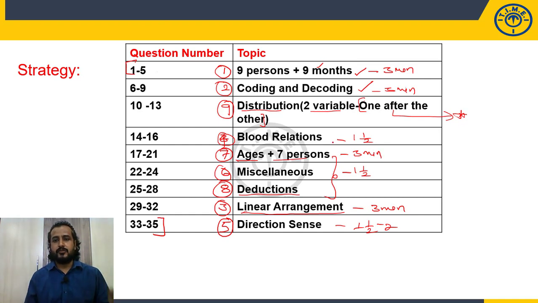Okay. Now count your time: 3, 3, 6, 3, 9, 3, 12, 13, 14, 15 and 16.5 minutes completed. In 16.5 minutes, how many questions are you able to do? Check it once.